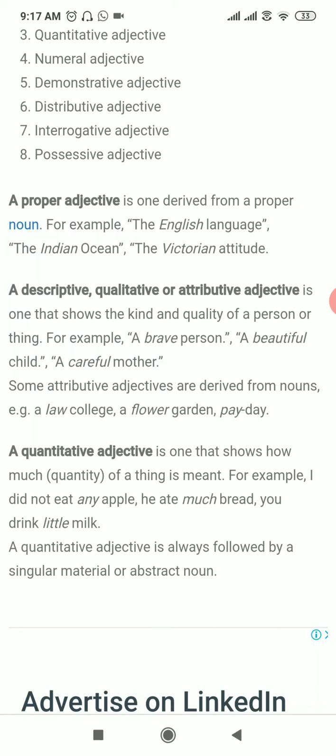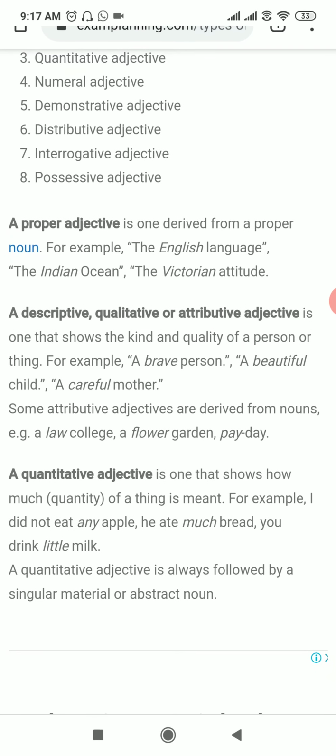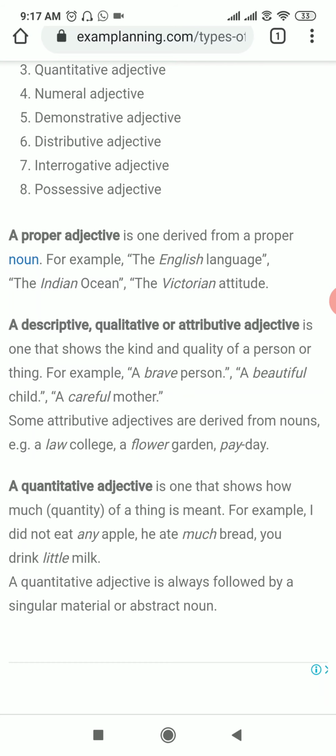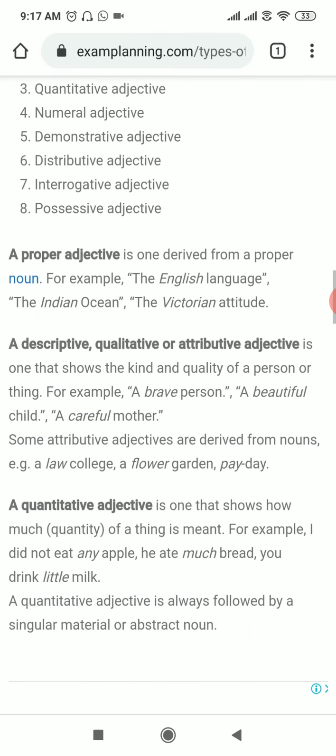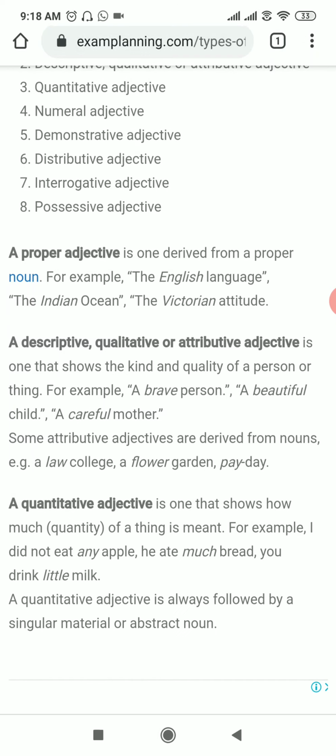So when the question arises in the sentence with how much, the quantitative adjective is used. A quantitative adjective is always followed by a singular material noun, which shows the material, or an abstract noun, meaning a feeling or the quality of a person.